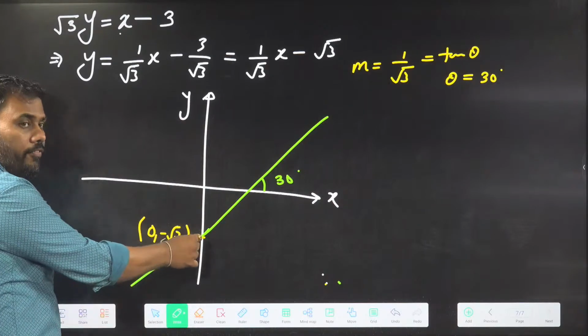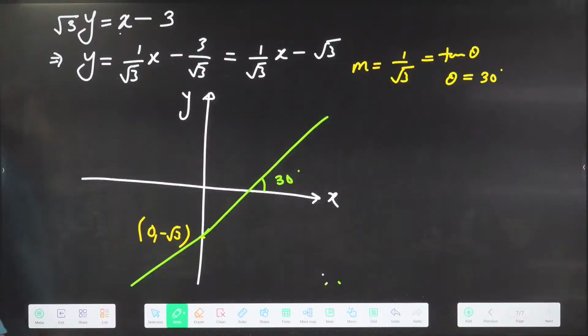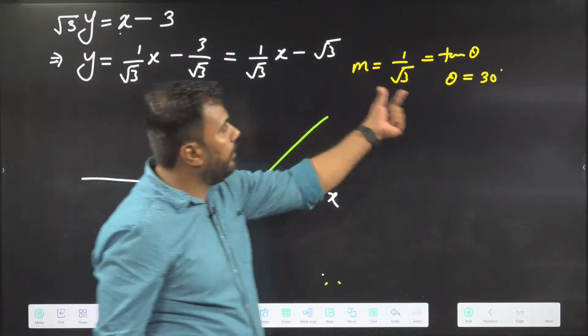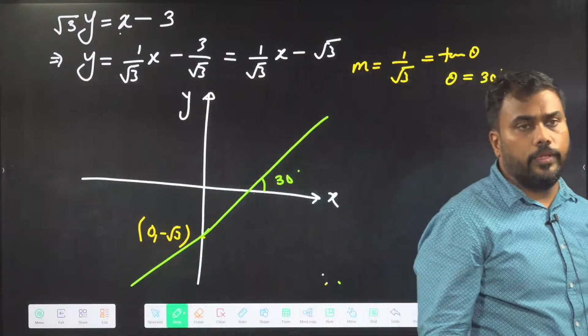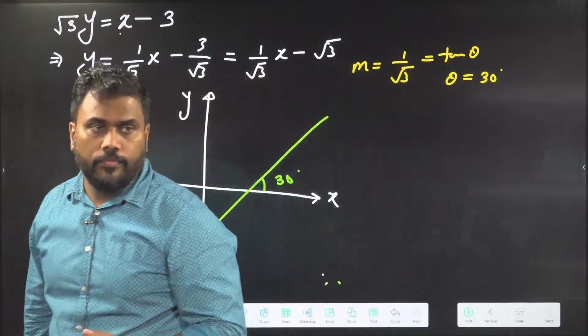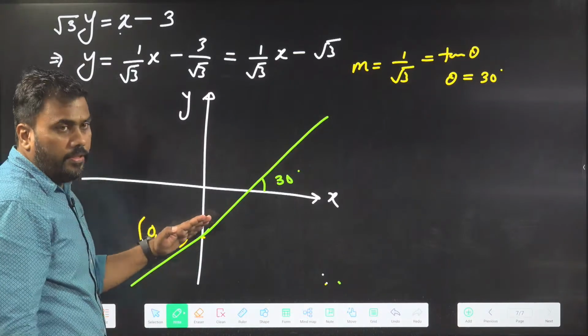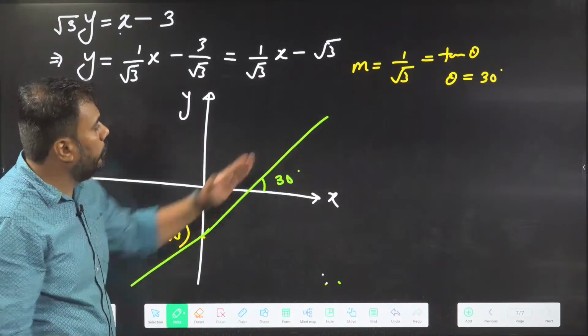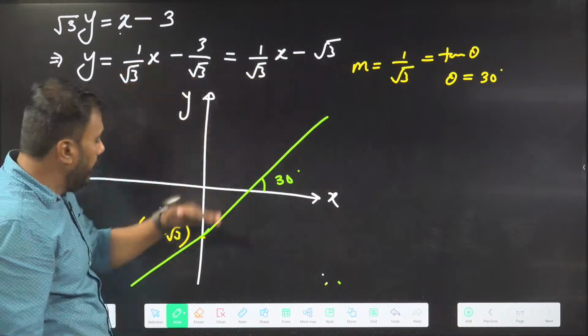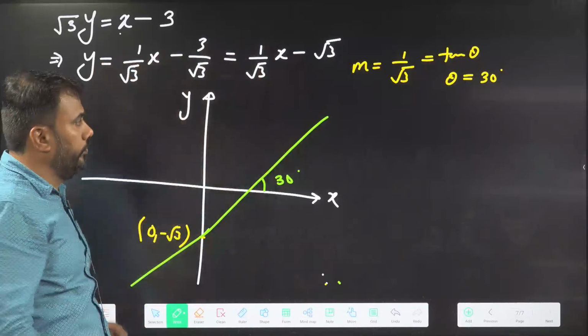After the interception point, I'm making the line go up. Why up? Because m is positive. Is this clear? Understood? From the interception point, the line is going up because the slope is positive. If the slope was negative, the line should go down. The slope is positive, so the line should go up.